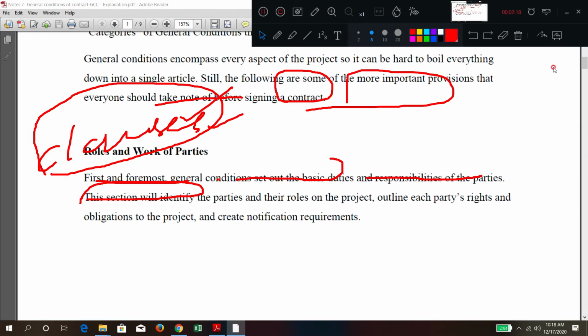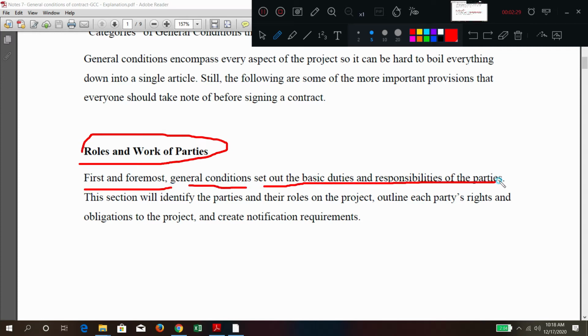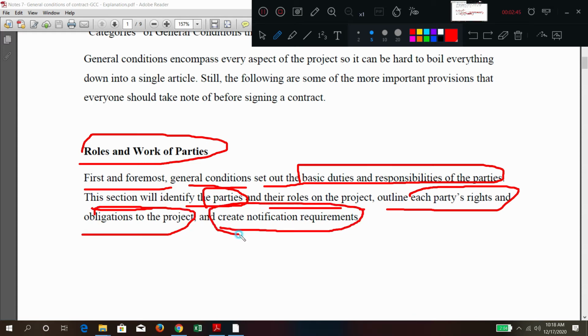So here in the general conditions of contract, the roles and work of parties are mentioned. First and foremost, general conditions set out the basic duties and responsibilities of all the parties. In this section, we identify the parties and their roles on the project, outline each party's rights and obligations to the project, and create notification requirements.